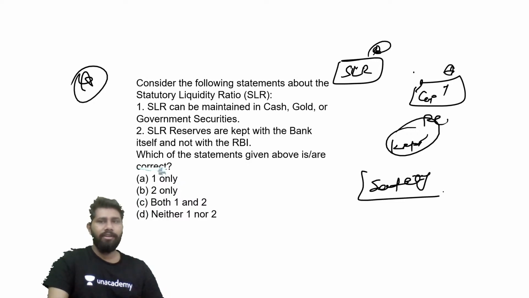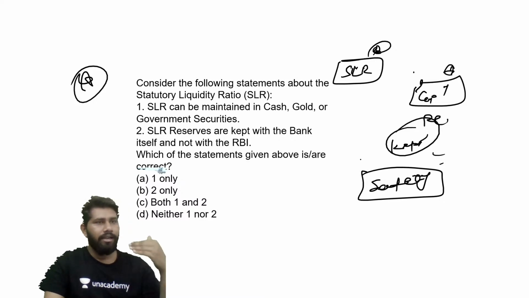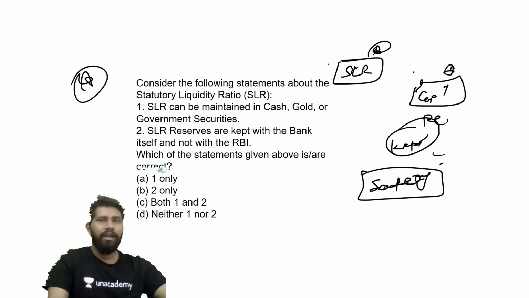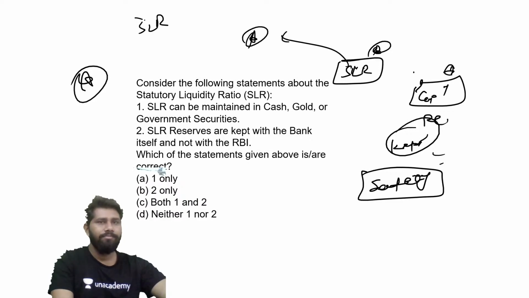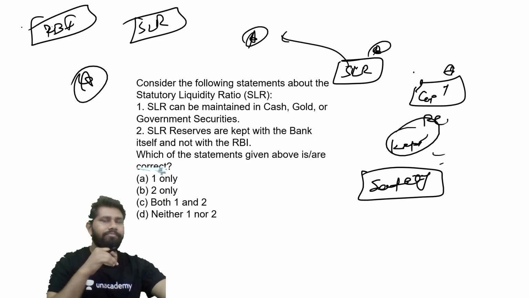Which kind of safety and security is provided by this reserve? Because it is indirectly backing the assets of the bank. So SLR means some kind of reserve that is decided by the RBI. How much reserve is decided by the RBI, right?